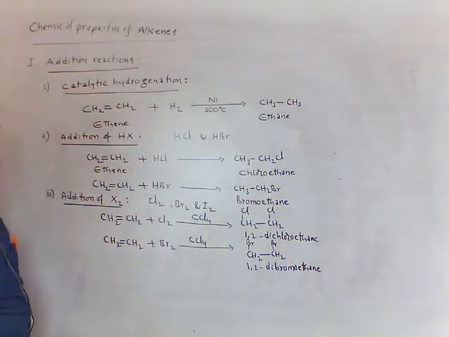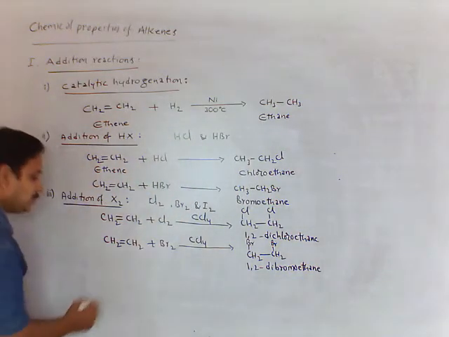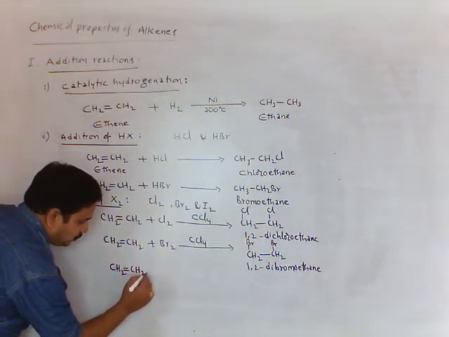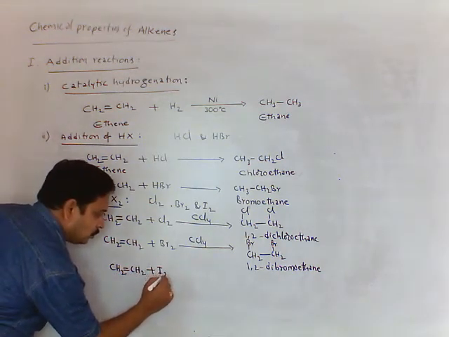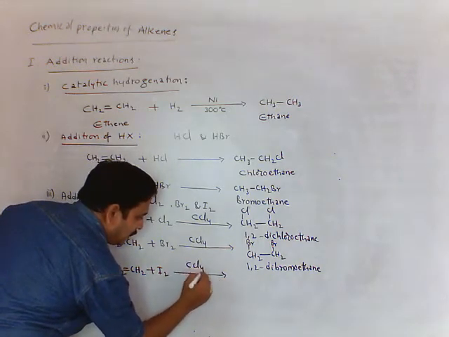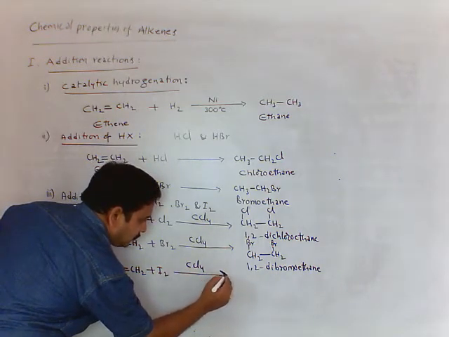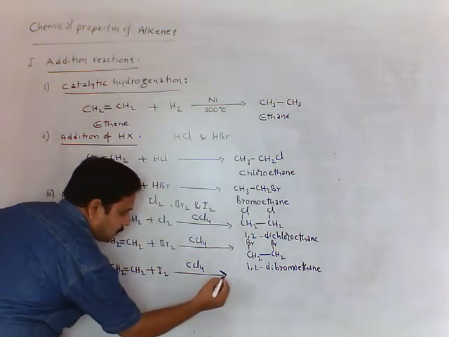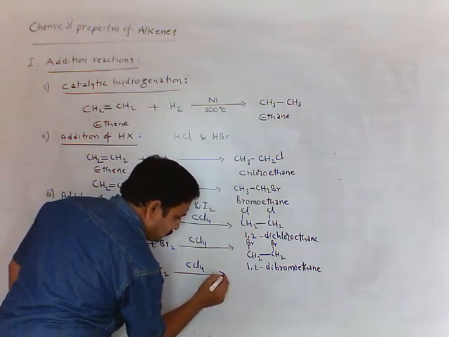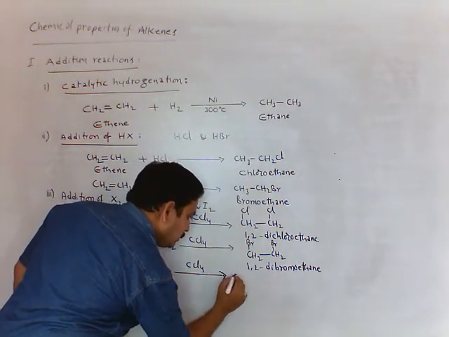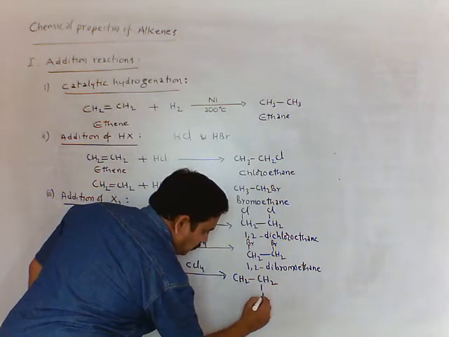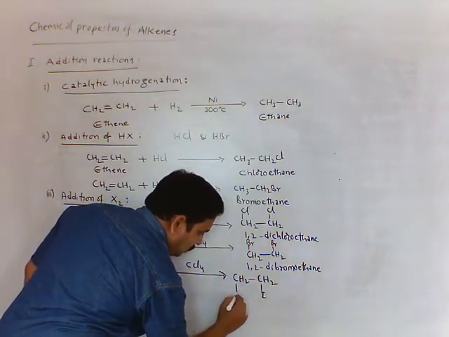Now I am taking iodine. CH2 double bond CH2 plus I2 in the presence of inert solvent carbon tetrachloride, we get CH2I, CH2I.